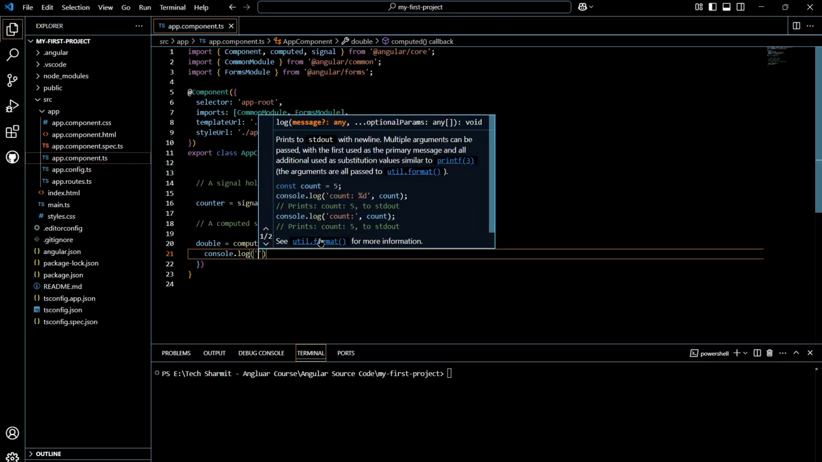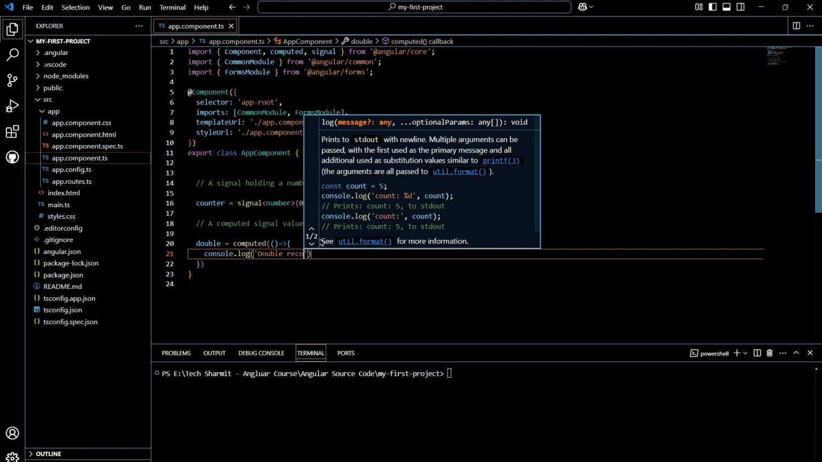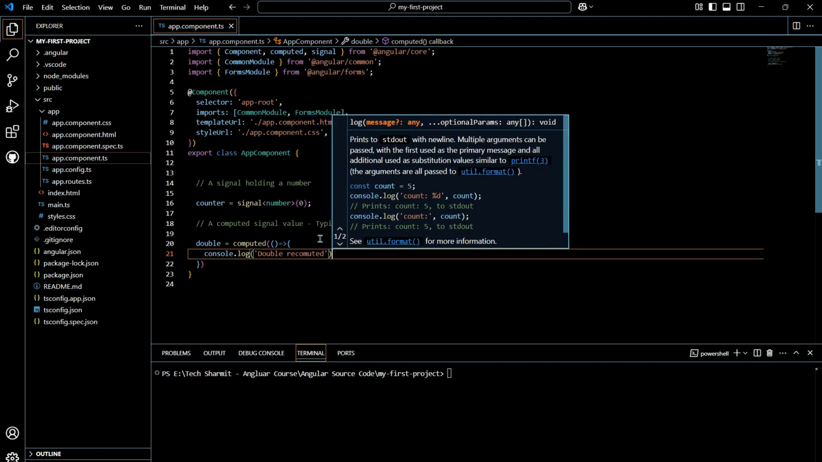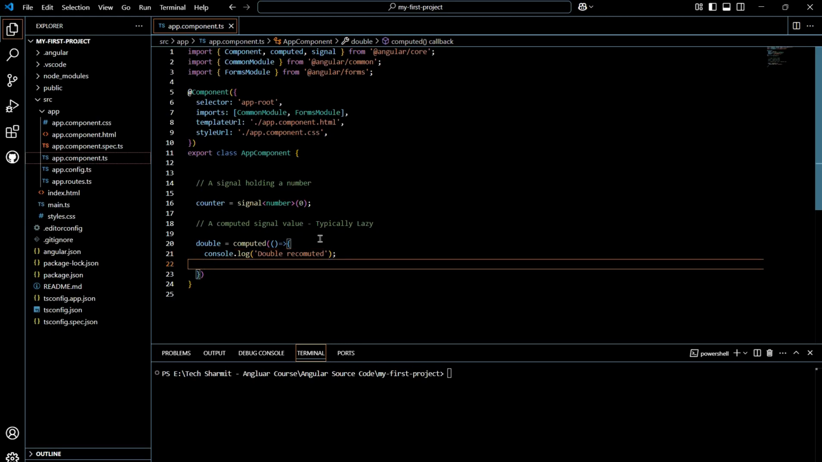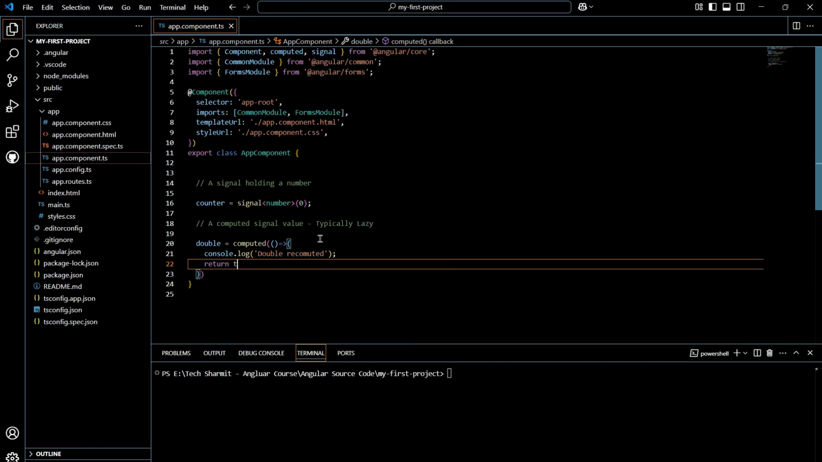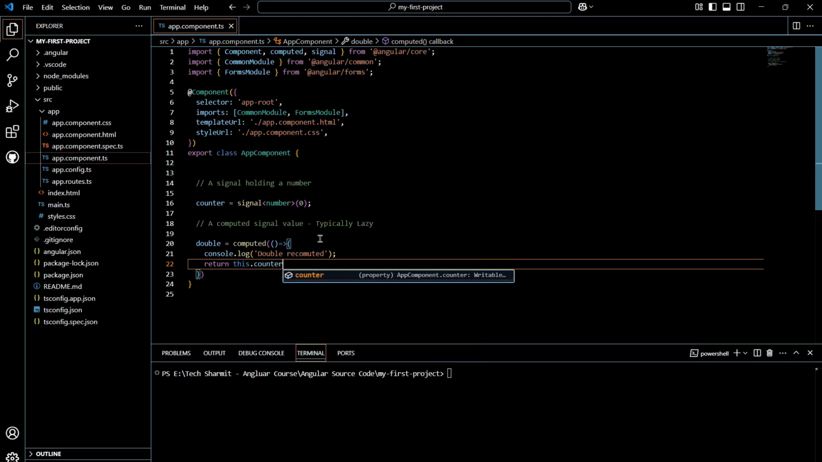Here we will print the message "double recomputed", and then we will put a semicolon here. Then we will return this thing. So return this.counter() * 2. Okay, so this thing is added.